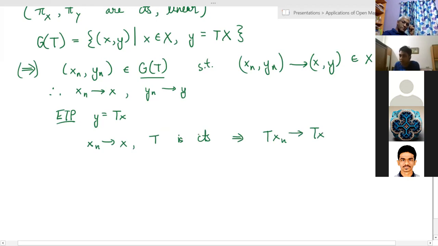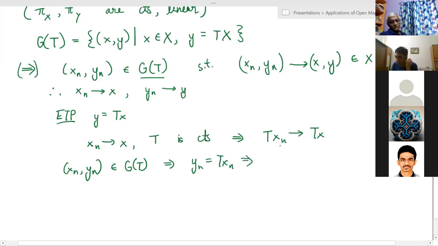But now what is Txn? It is just yn, because (xn, yn) belongs to the graph of T. So this means that each yn is equal to Txn.